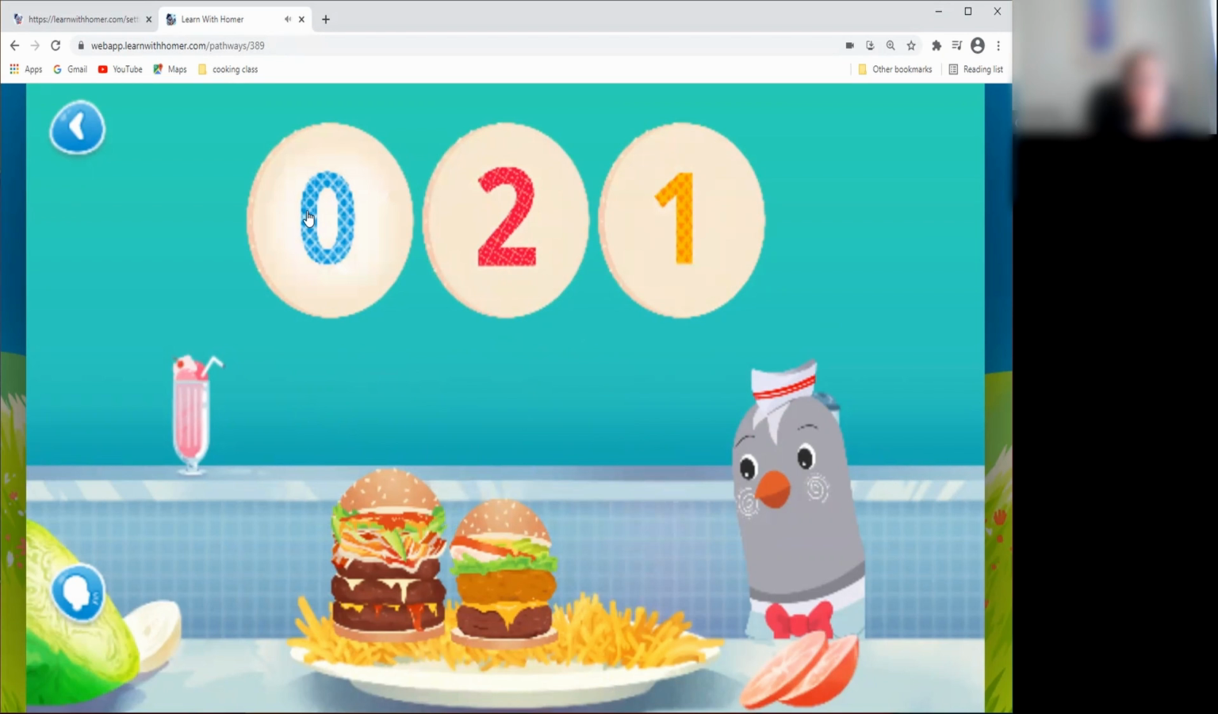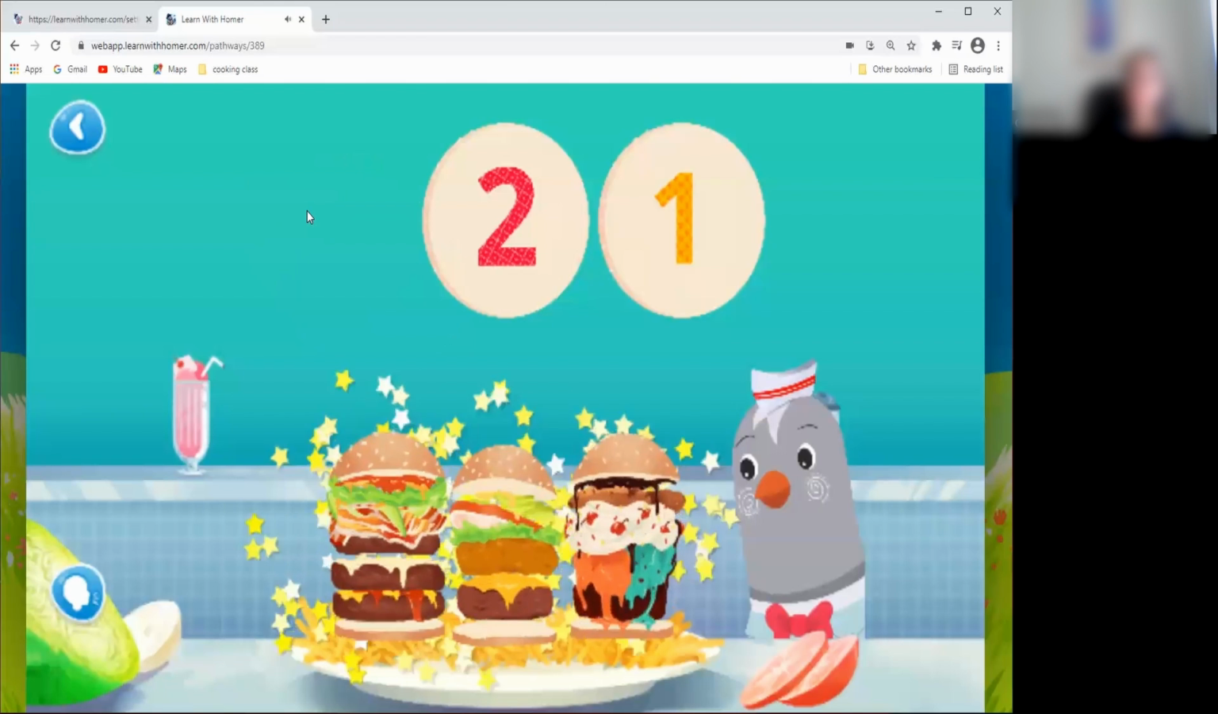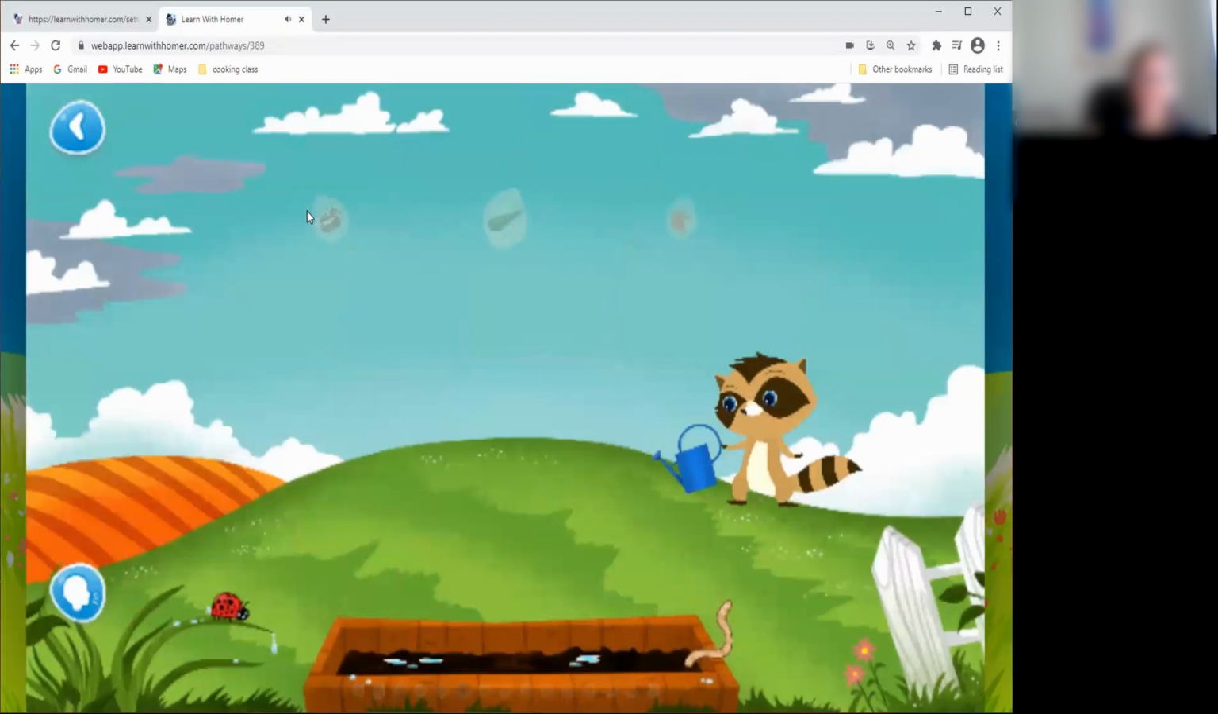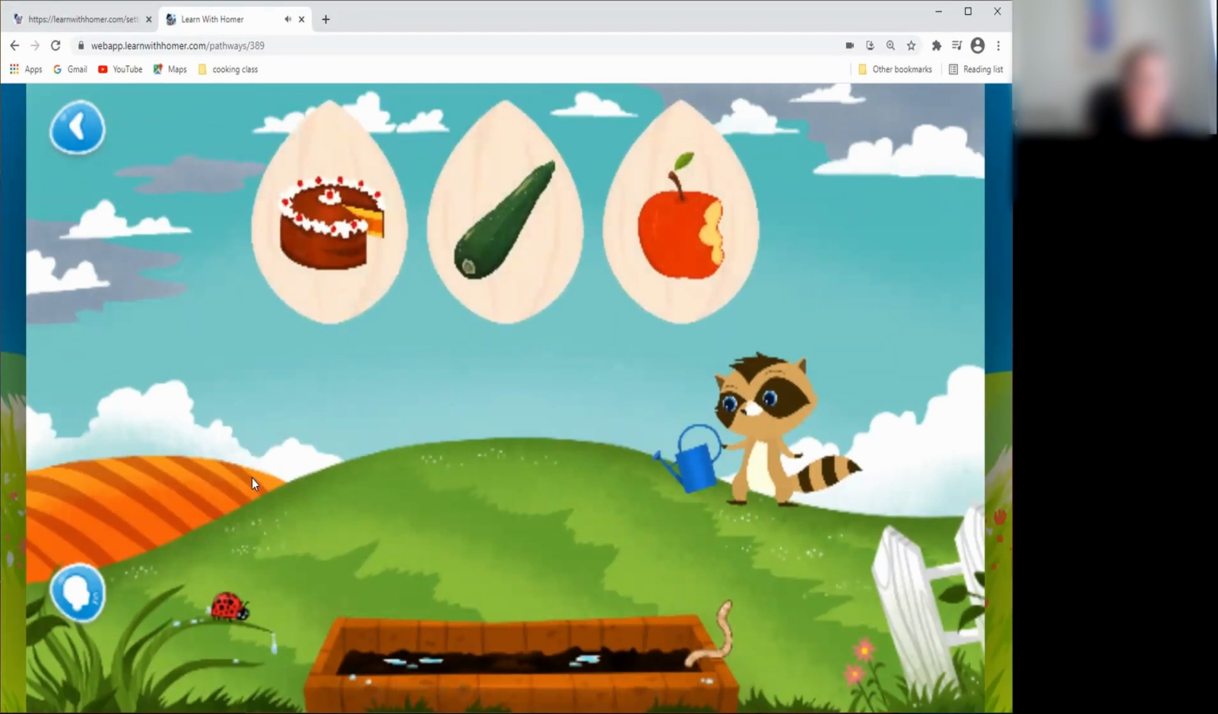Yeah, zero. Great job. Zero. Z. Zero. Yum, yum, yum. Eat, eat. Can you drag the picture with the first sound? Z. Cake, zucchini, apple. Which one?